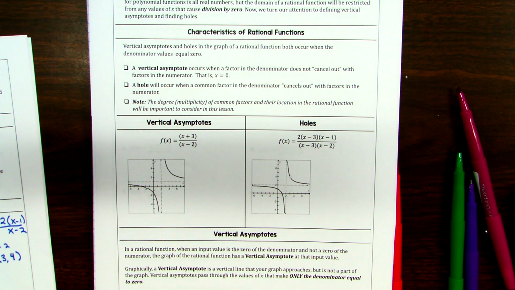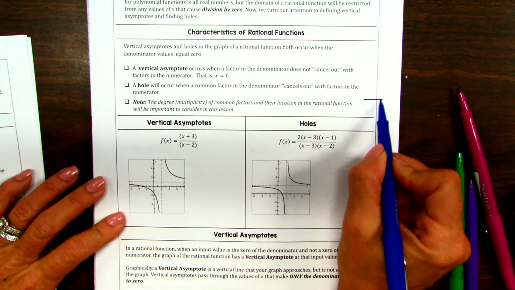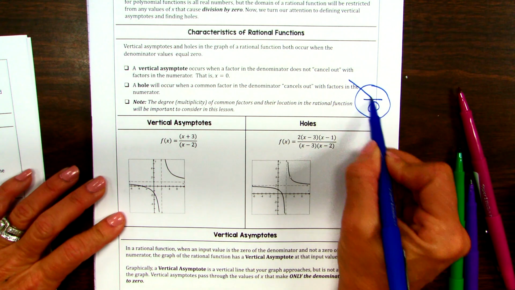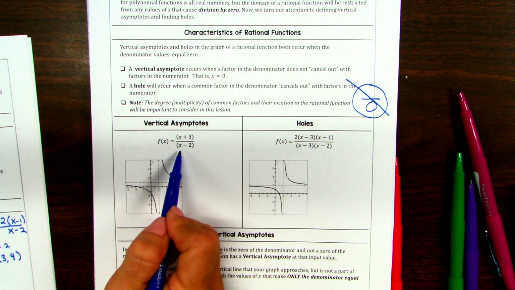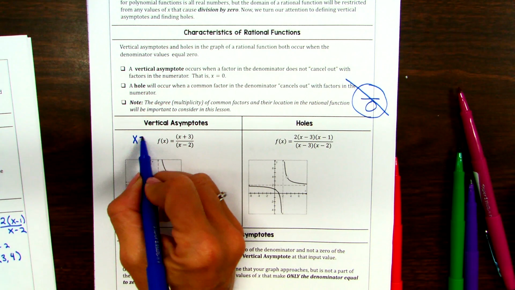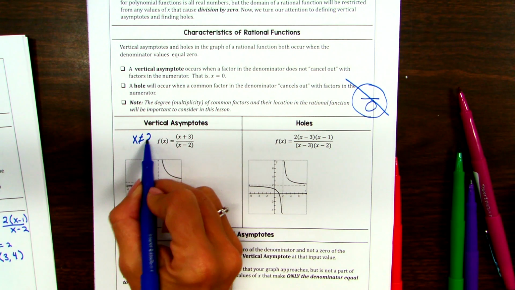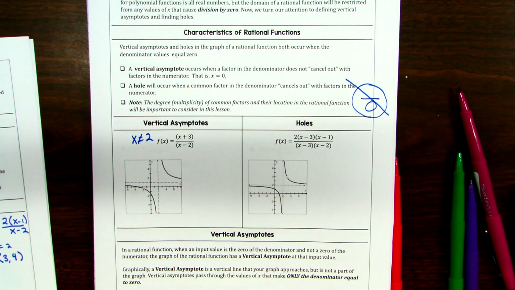What we should know is that you can never divide by 0. You can never, ever have a 0 in your denominator. It's like the number one rule of math: no zeros in a denominator. So when you have an x in your denominator, you have to remember that that means there's a number x can't be. What can x not be in this problem? 2. We know from every math class that our denominator cannot be 0. In this particular problem, 2 would make our denominator 0. Therefore, x can't be 2.